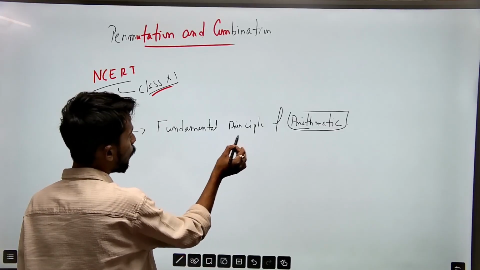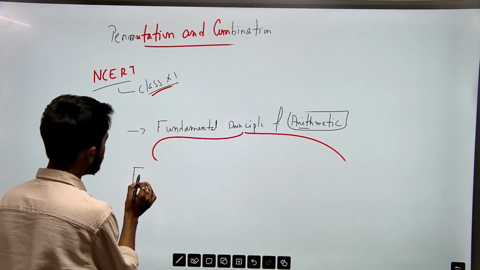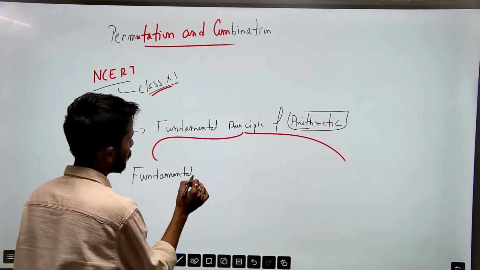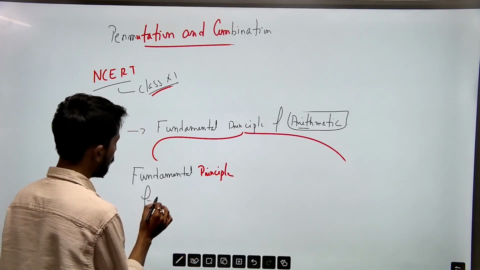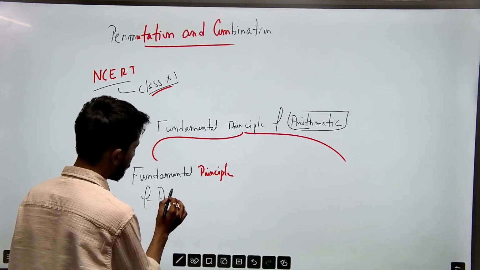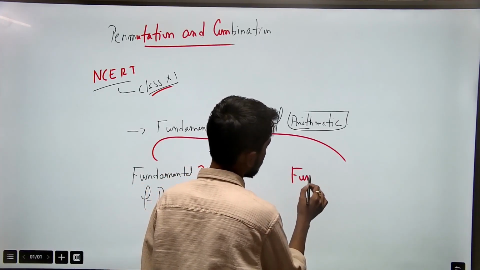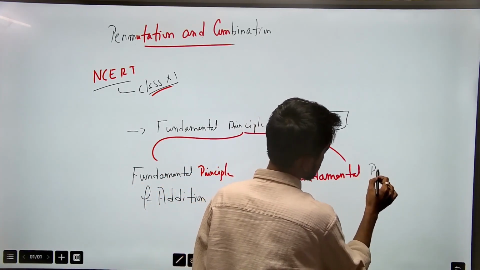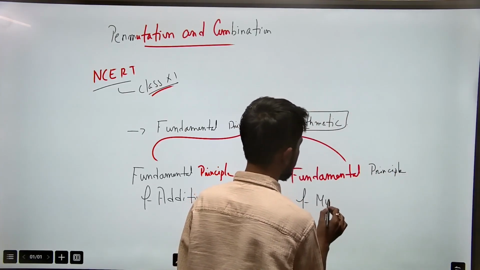This core principle has two ideas: the fundamental principle of addition and the fundamental principle of multiplication.